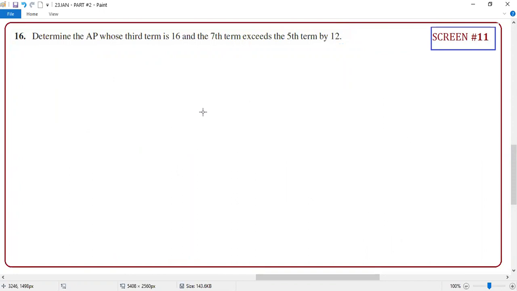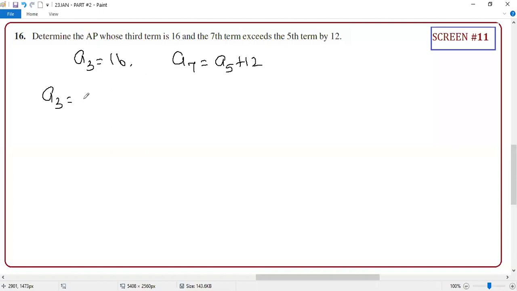Determine the AP whose third term is 16, and whose seventh term exceeds its fifth term by 12. Anyone can tell me how to write the expression? Seventh term, A7 equal to A5 plus 12. Agree with me or not? Yes, sir. Agreed.